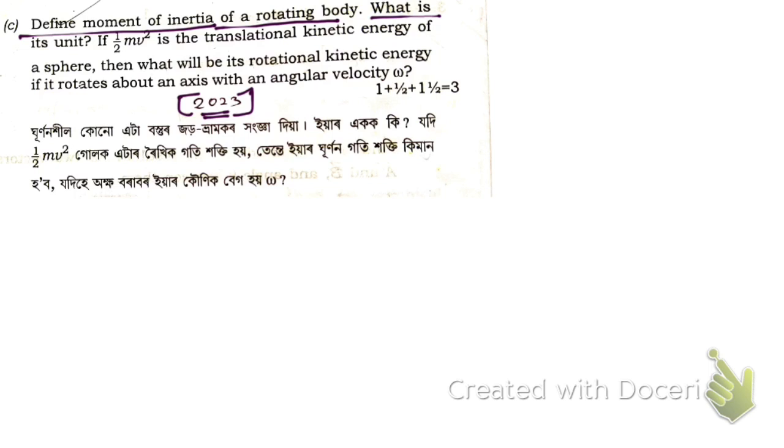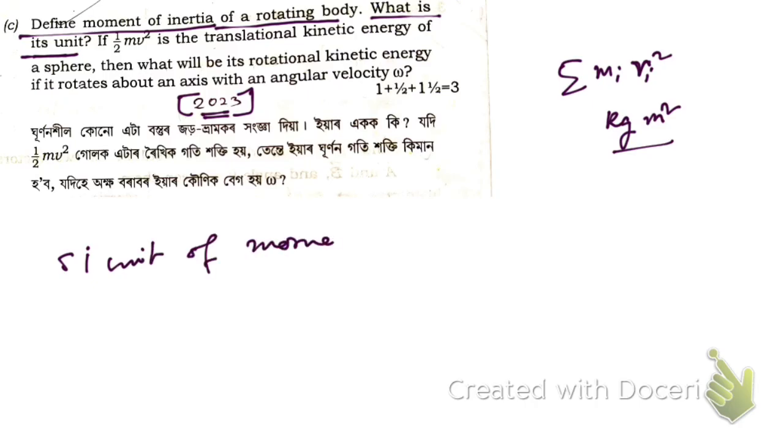Now what is the unit of this moment of inertia? We know that moment of inertia is sum of m_i r_i square. Here r_i is the distance, so mass is kg and r_i square is meter square. So the SI unit of moment of inertia is nothing but kg meter square, right? Hope you have understood this.